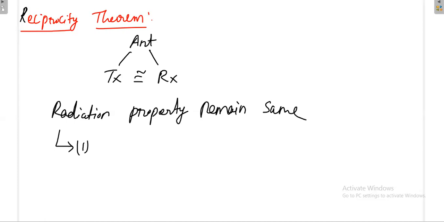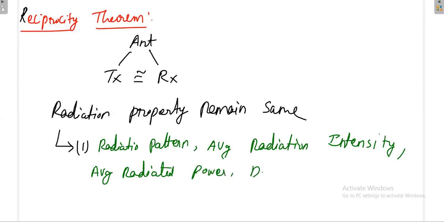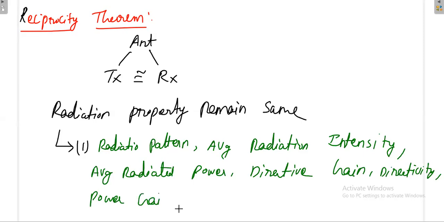I'll just write them: radiation pattern, radiation intensity, average radiated power, directive gain or directivity, power gain, efficiency, effective aperture area, then polarization.